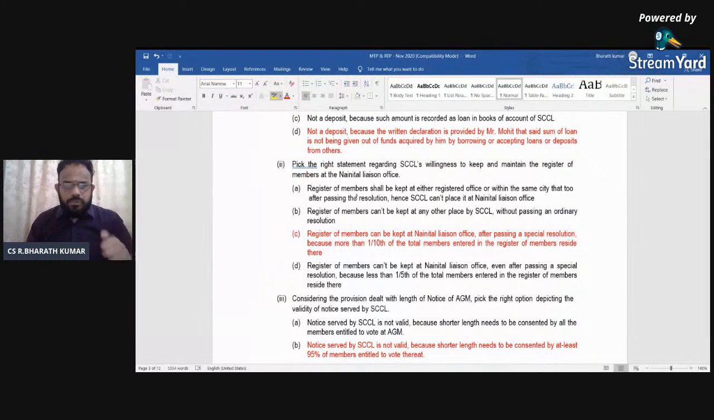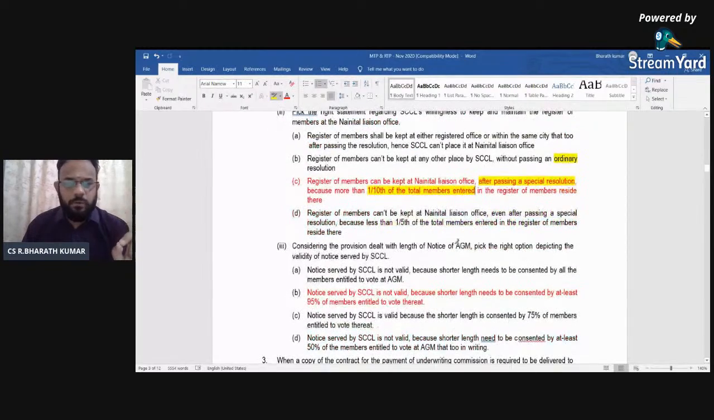No. What resolution? Special resolution. It can take place in any other office of business. Ordinary resolution is the second point. No, that's again not the answer. What is the resolution? I told you, a special resolution has to be passed. So after passing a special resolution, 1/10 of the members should be residing in that particular place. So that's the keyword you will have to remember.